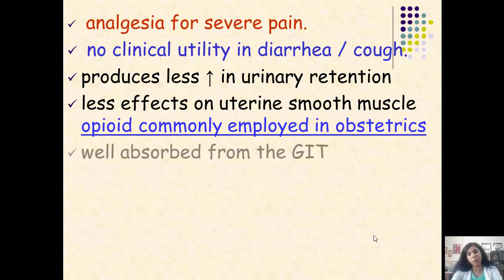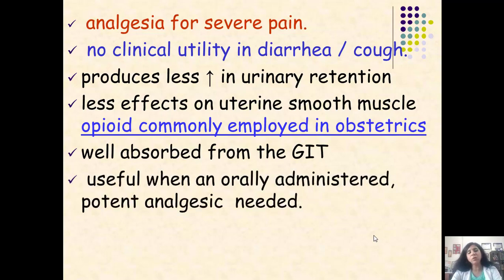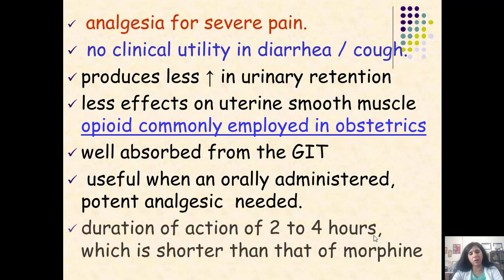It is an opioid commonly employed in obstetrics, well absorbed from the gut, so it is given orally, and useful when an orally administered potent analgesic is needed. It can be given via the parenteral route also, but the oral route is preferred. Duration of action is 2 to 4 hours, which is shorter than that of morphine.